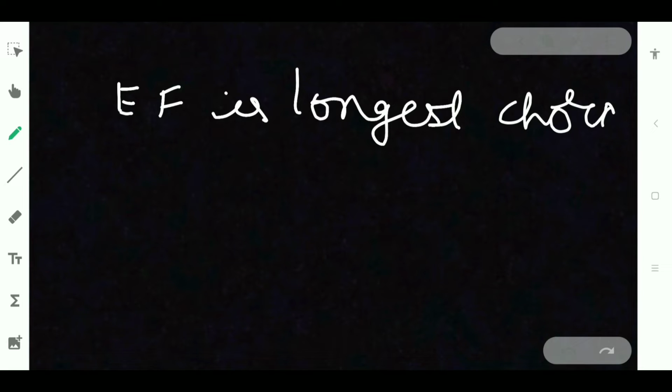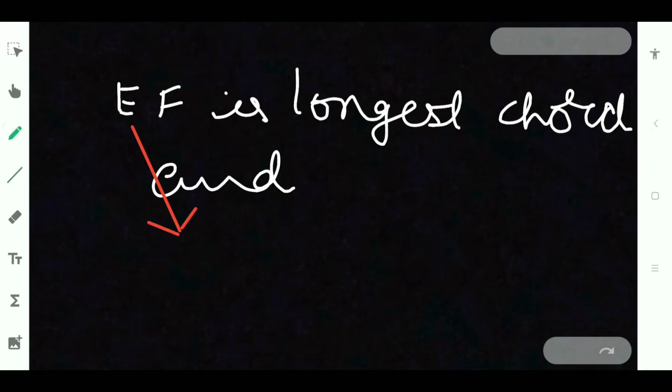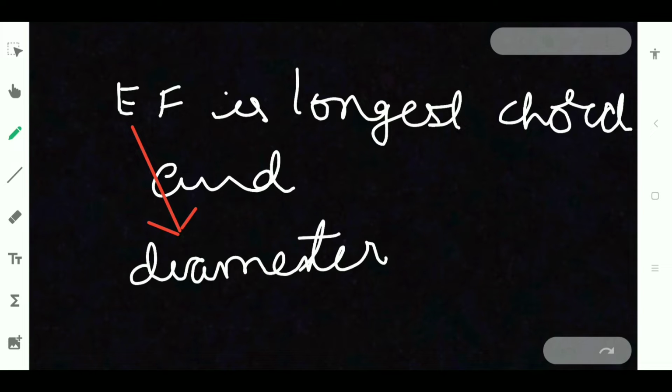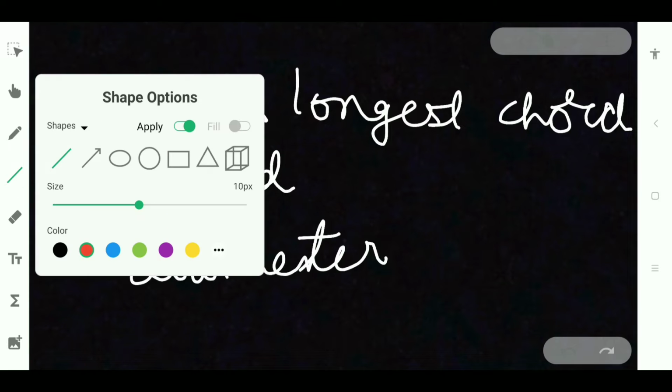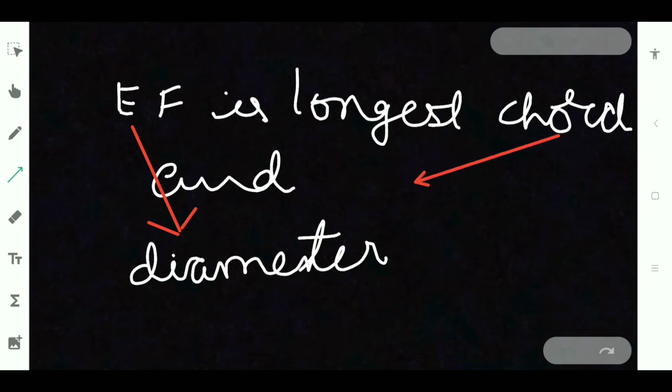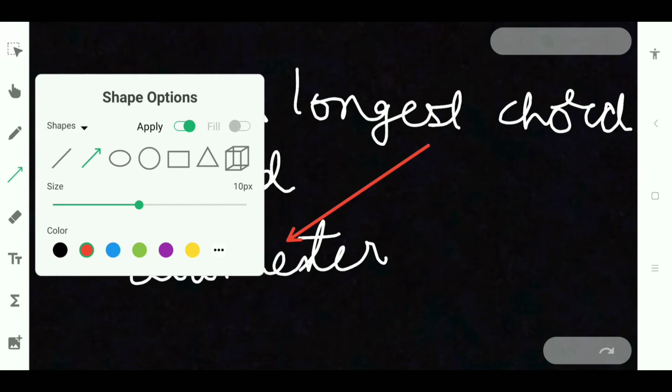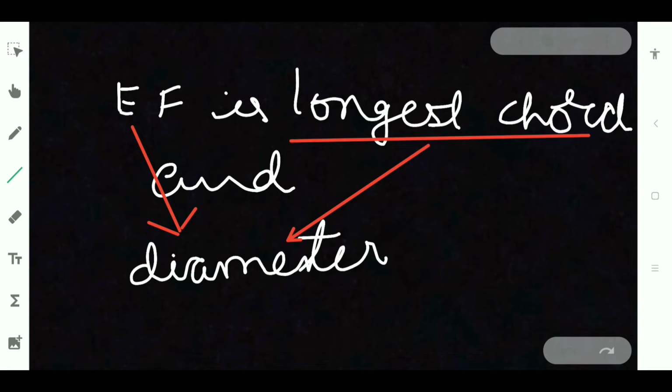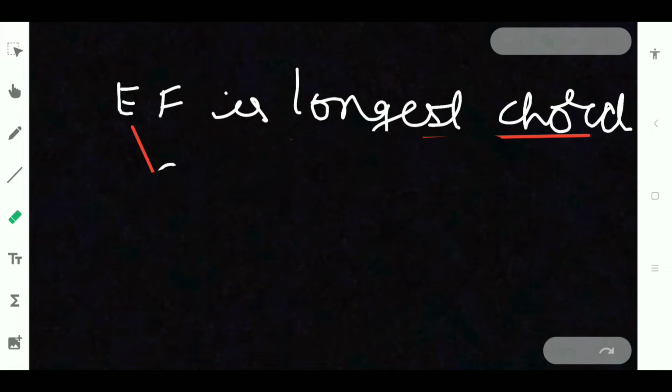EF is the longest chord, and a specific name is given to it, that is called diameter. The longest chord in the circle is called diameter. I hope you are clear with all these terms: radius, center, chord and diameter.